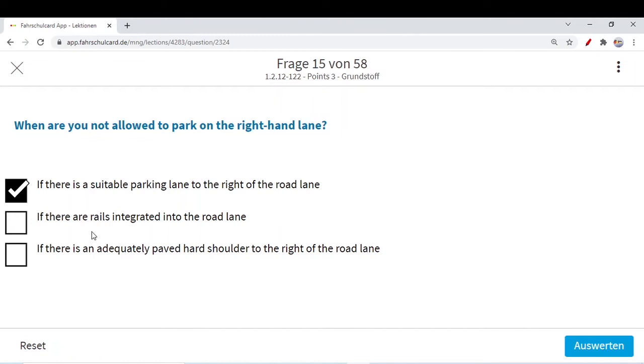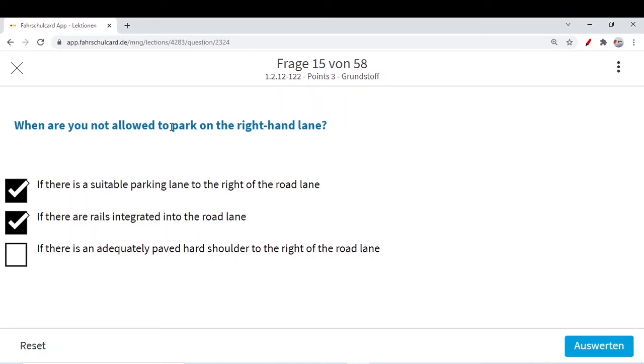If there are rails integrated into the road lane, for example on the right hand side of the road, you should not park over there, otherwise you can block the way of the train, or the rail. In that case you can park your car, as we have seen a few questions back, on the left hand side of the roadway, but be very sure about a traffic sign that they are not stopping you from parking over there.